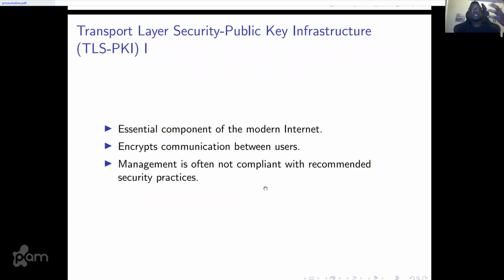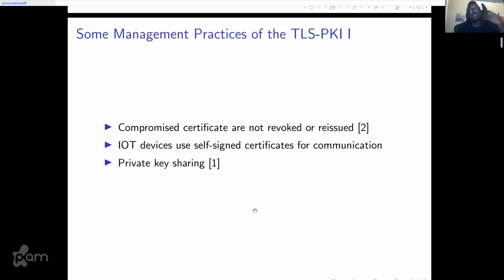So the TLS PKI is an essential component of the modern internet. It encrypts communication between users, but management is often not compliant with recommended security practices. Some of these non-recommended practices include compromised certificates not being revoked or properly reissued, and private keys being shared between stakeholders, usually between CDNs and users in the ecosystem.